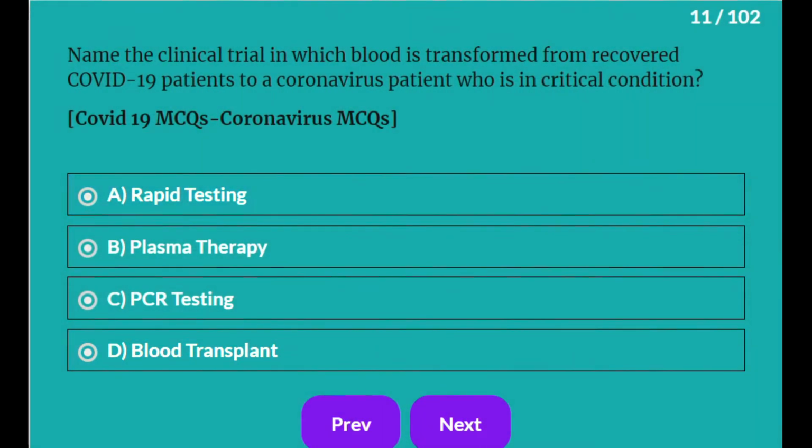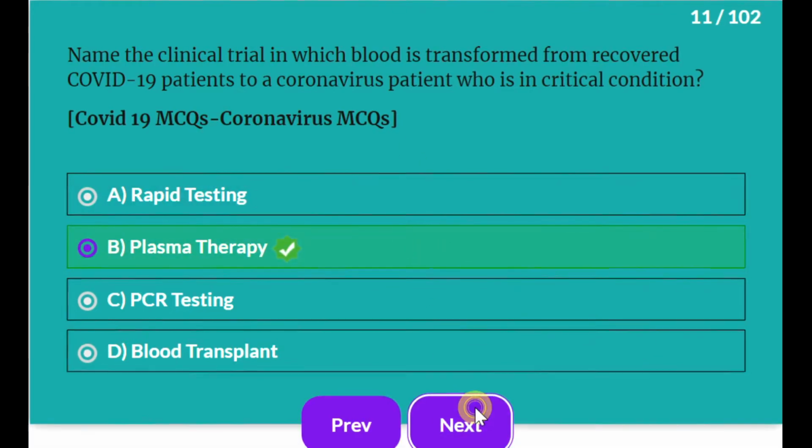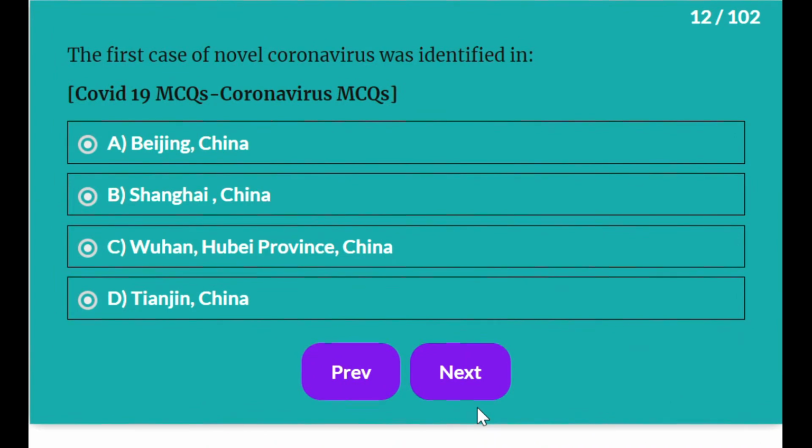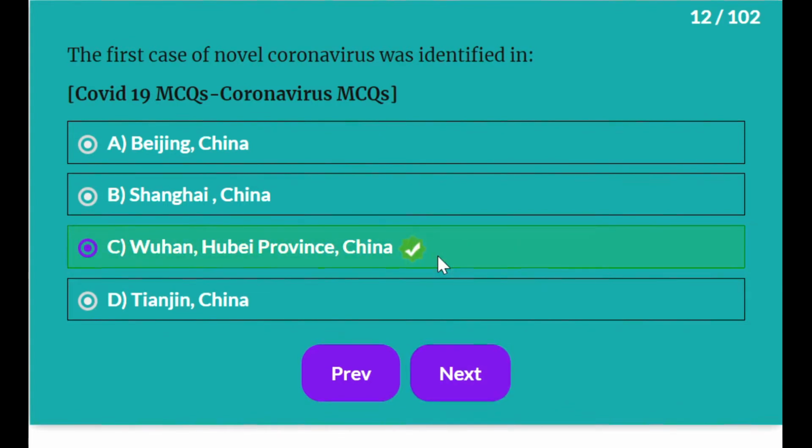Name the clinical trial in which blood is transferred from recovered COVID-19 patients to a coronavirus patient who is in critical condition. It is plasma therapy. The first case of novel coronavirus was identified in Wuhan, Hubei province in China.